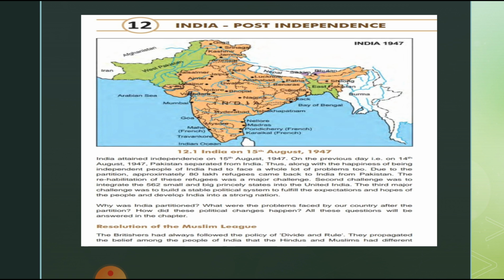As many as 562 small and big states of India had to be merged into Indian territory to build an integrated nation. And the third major challenge was to build a stable political system to fulfill the expectations and hopes of the people and develop India into a strong nation. So, to build a solid political structure for independent India. These were the three major problems that India had to solve immediately after independence.